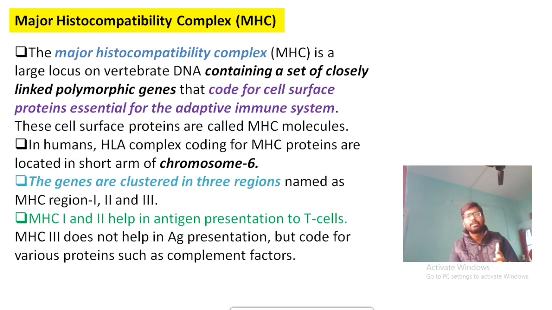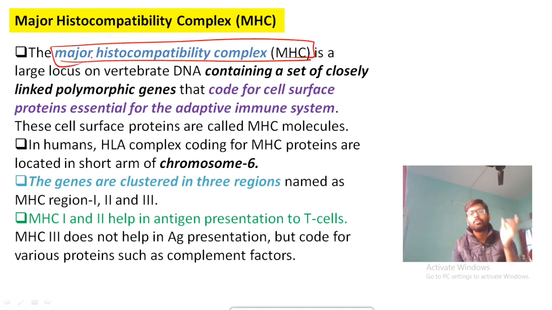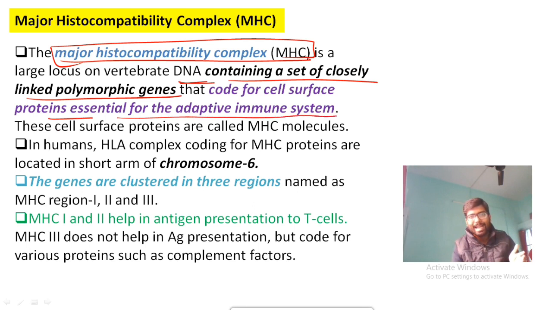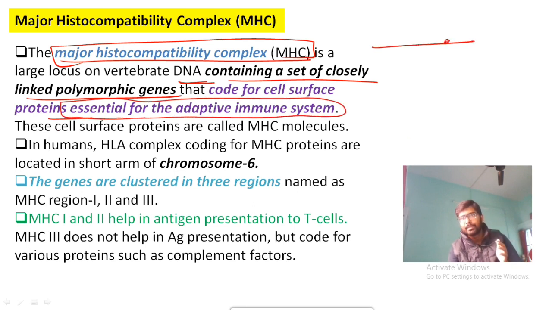Okay, so coming to the last portion of today's lecture, that is your major histocompatibility complex. What is it? See, देखो major histocompatibility complex होता क्या है, ये आपका जो डीएनए है ना उनका एक पार्ट है. ठीक है, डीएनए का एक पार्ट है containing a set of closely linked polymorphic genes. आपका डीएनए के अंदर में MHC is situated and it actually codes for surface proteins essential for the adaptive immune system. आपका डीएनए मान लो वहाँ पे एक पोर्शन है जिसको हम लोग बोल रहे हैं MHC.